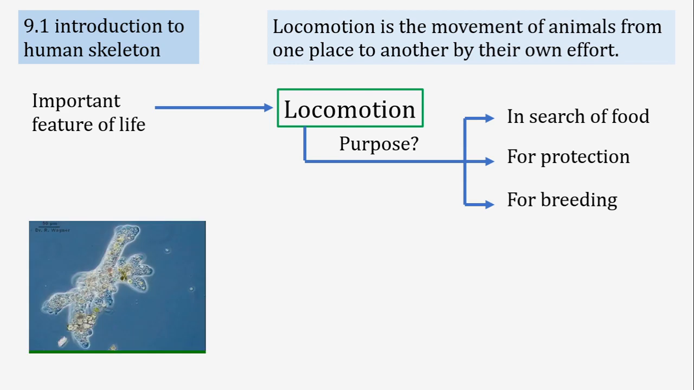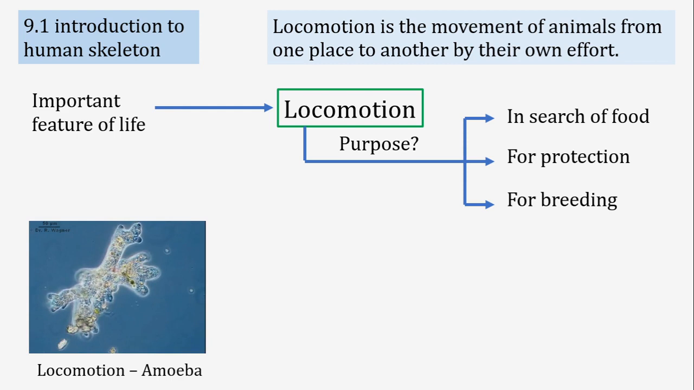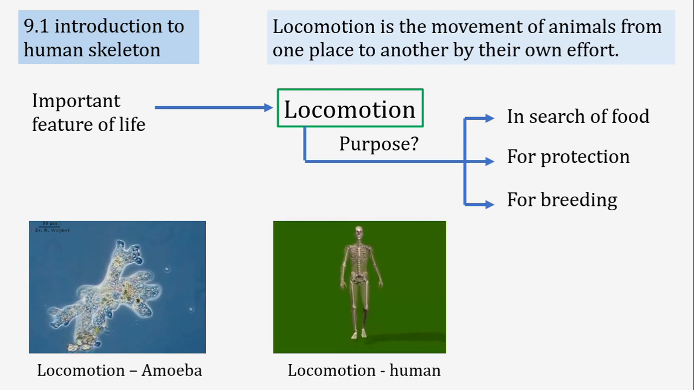Here we see an amoeba. An amoeba has a limited locomotion capacity. It has some pseudopods in its body, so it can move very slowly. In the case of humans, we have a skeletal system attached with muscles, so that our body can move and we can walk or run.